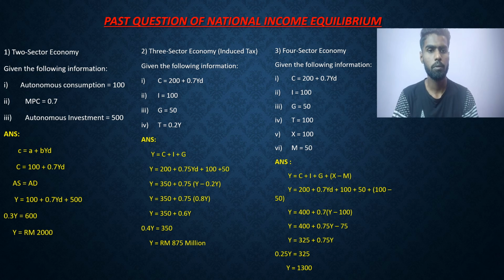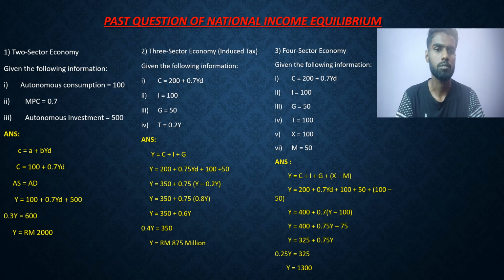Now I'm going to explain past questions of national income equilibrium. There are three types of sector economy: the two-sector economy, the three-sector economy and lastly the four-sector economy. Question number one is the two-sector economy. Given the following information: one, autonomous consumption is 100; two, MPC is equal to 0.7; three, autonomous investment is equal to 500.